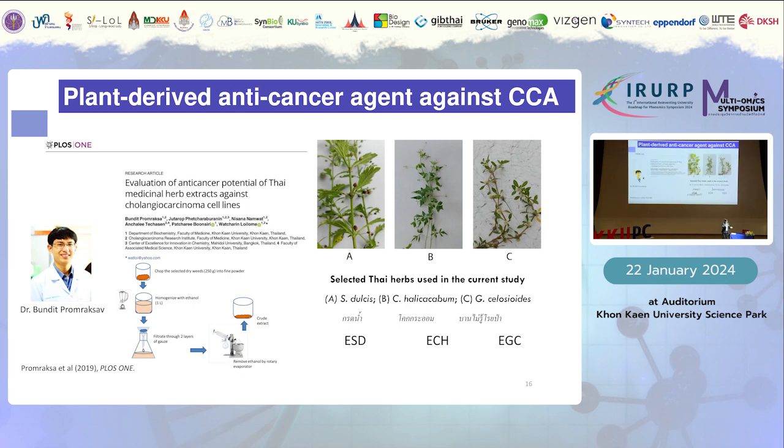So the first study that we conducted using this approach is a plant-derived anti-cancer agent against cholangiocarcinoma, conducted by Dr. Bandit Promlaksa, who is now working in the Department of Biomedical Science at the Ministry of Public Health. At that time, he was our PhD student who published a paper on evaluation of the anti-cancer potential of Thai medicinal herb extracts against cholangiocarcinoma cell lines.